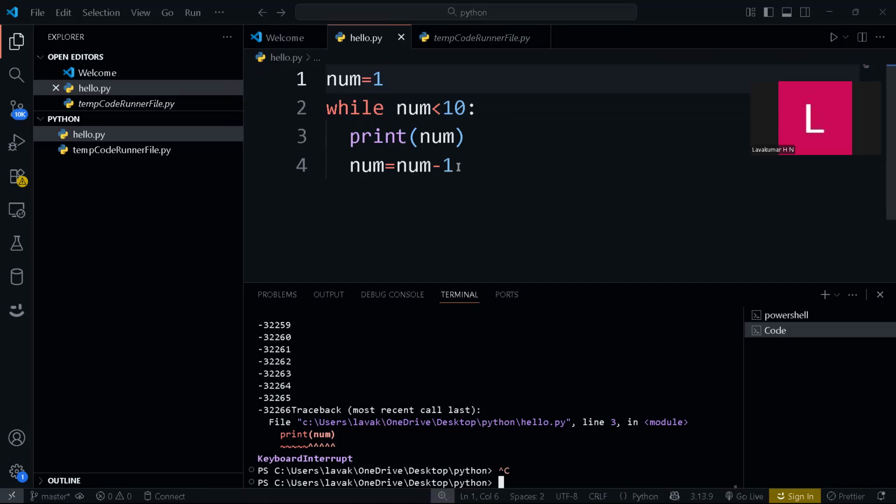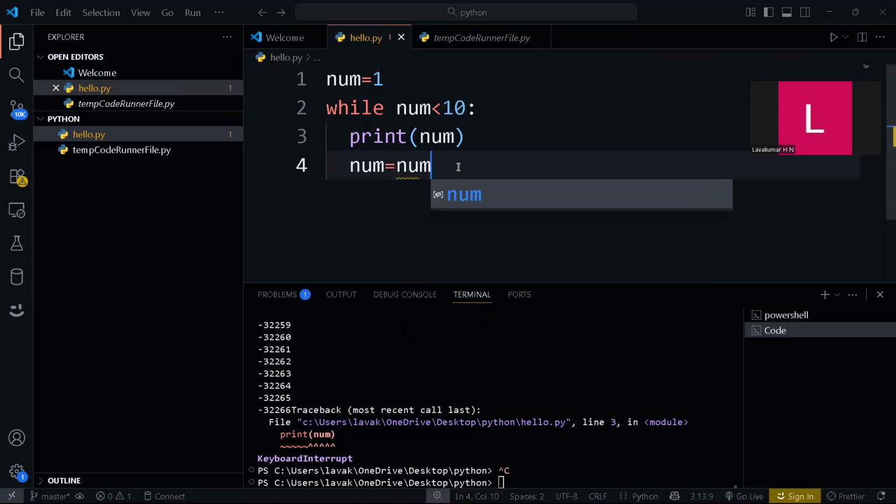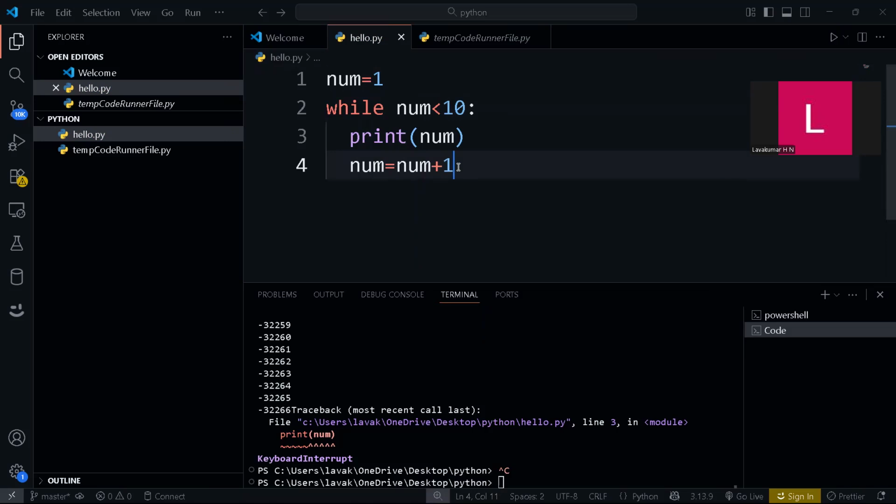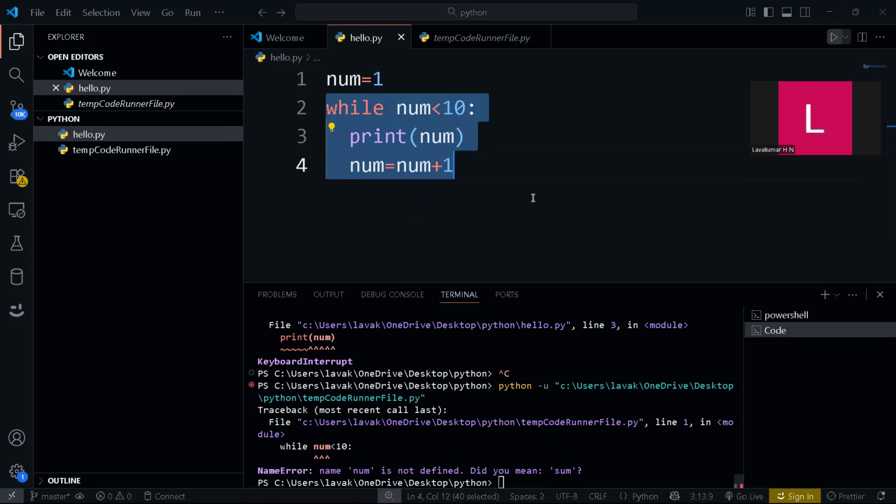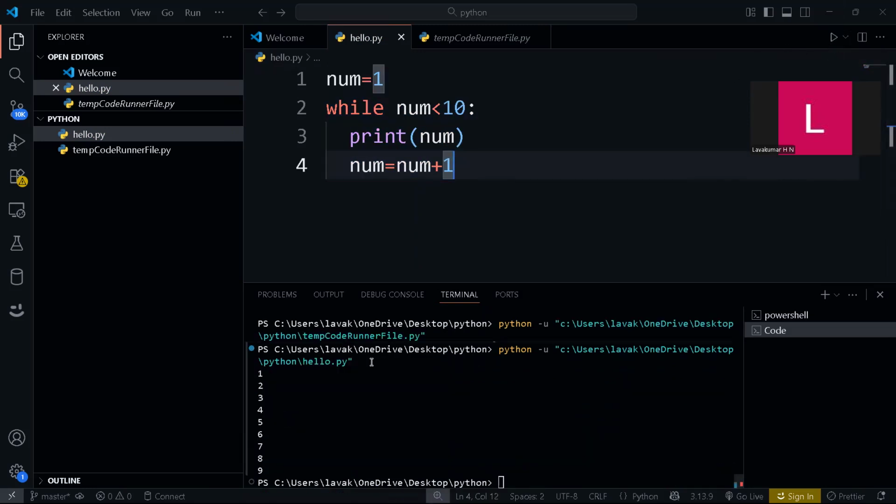So here, for this condition, you need to do num equal to num plus 1, so that from 1 to 10 you can print the values. After that, the condition will fail and it will not enter into this loop itself. If I run this now, see, 1, 2, 3, 4, 5, 6, 7, 8, 9. So this is the one thing you need to keep in mind. This is about the while loop.